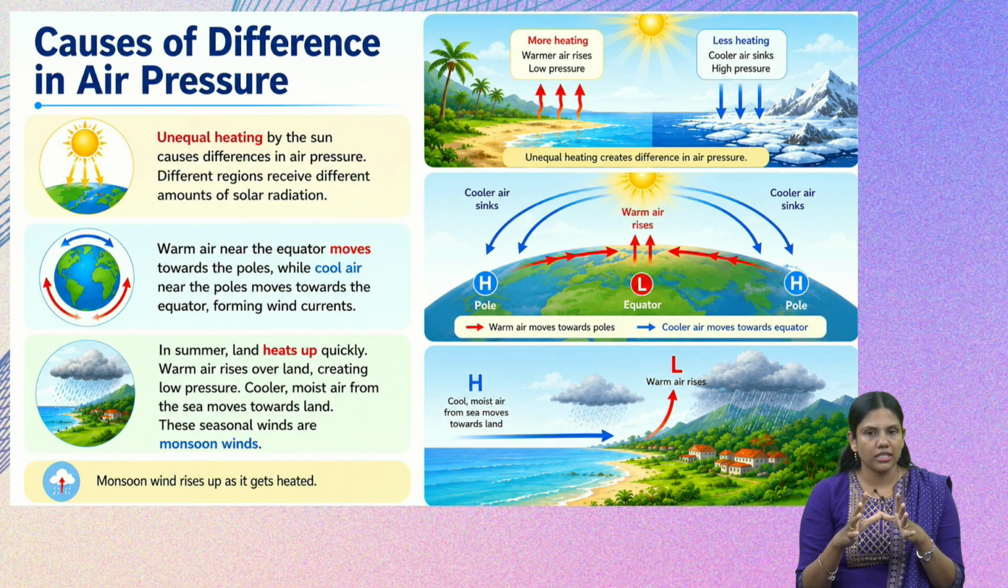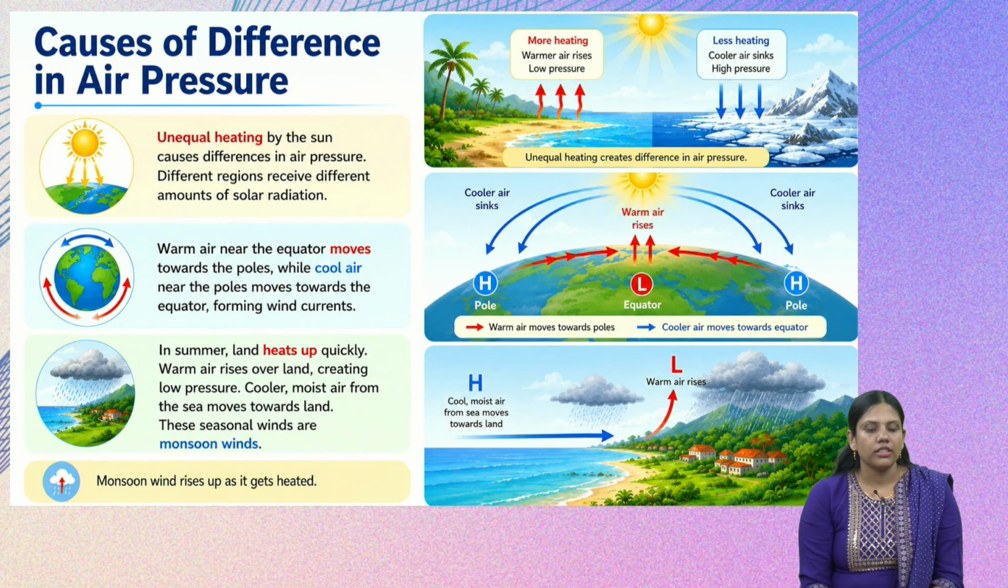So how are the wind currents formed? That is because whenever the air gets heated up, the warmer air rises to the top, creating a low pressure on the land. Near the equator, since the equator receives more solar radiation, the warmer air rises up there and starts moving towards the poles, while the cooler air near the poles moves towards the equator. This movement of the air from the poles to the equator and from the equator to the poles causes wind currents.